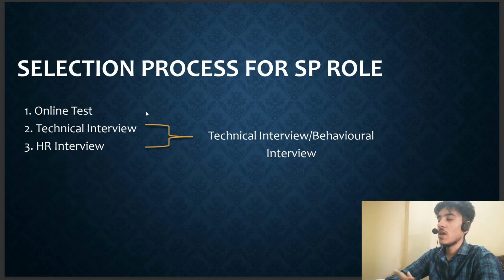Alright, let's see the selection process for the SP role. First of all, you are going to see the online coding assessment test, and then you can expect a technical interview, and after that a HR interview. Sometimes they organize only one interview, that is a technical and behavioral interview. So if you have good luck, you can expect only one interview after your online assessment.